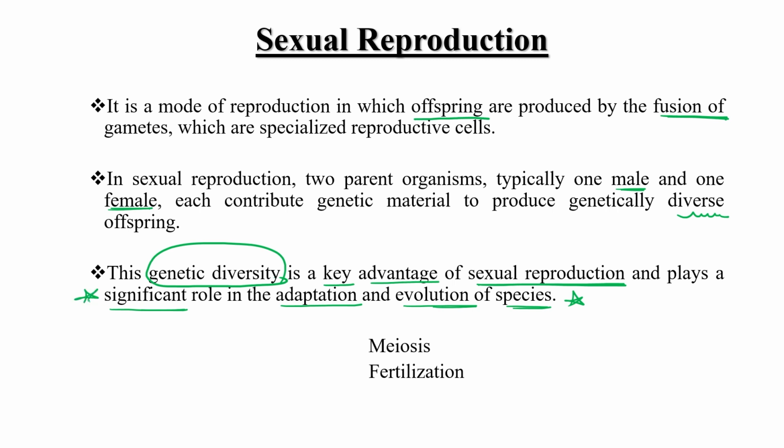What is the significance of sexual reproduction? To get adapted in a changed environment. Evolution of the species occurs only because of sexual reproduction, because genetic diversity is the key feature of that, right? So first meiosis, then fertilization occurs in this particular process, sexual reproduction.